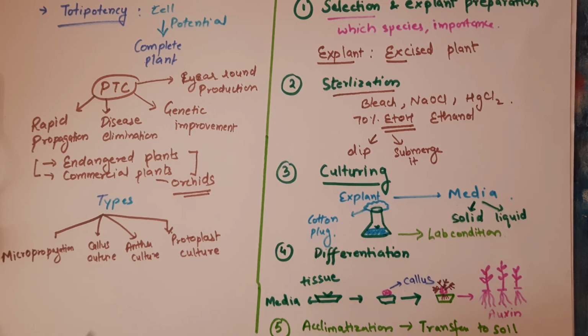Then there is callus culture. The aim of callus culture is to grow undifferentiated cells, and this is basically used for genetic manipulations. And if our purpose is to develop haploid plants for breeding purposes, then we'll go for the anther culture. And there is protoplast culture also. Protoplast culture is done for culturing plant cells without cell wall. So these are the 4 different types of tissue culture approaches.